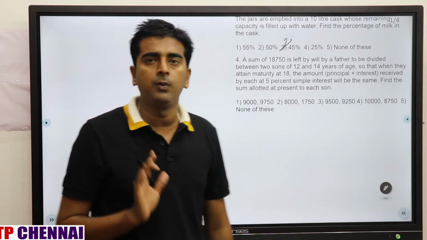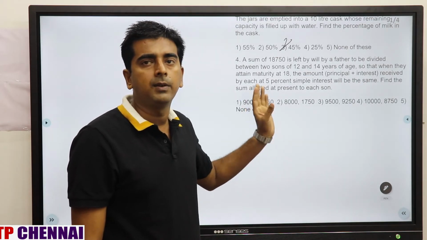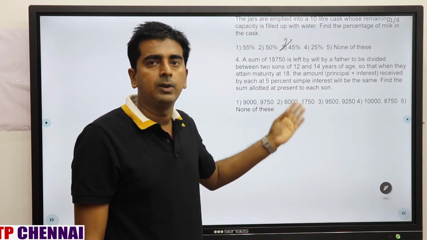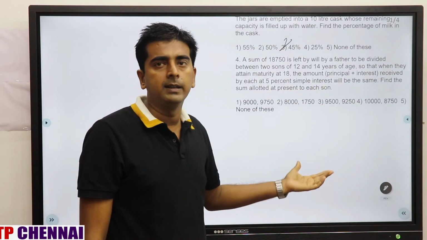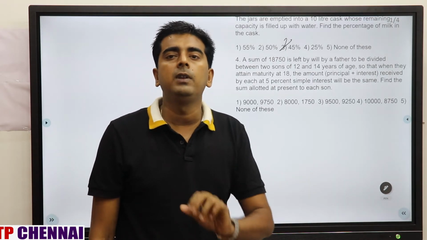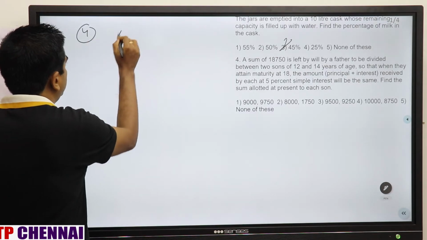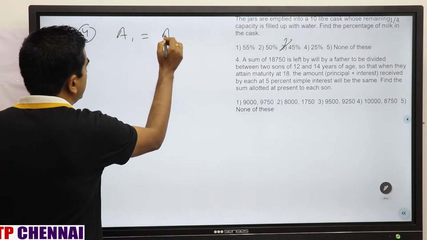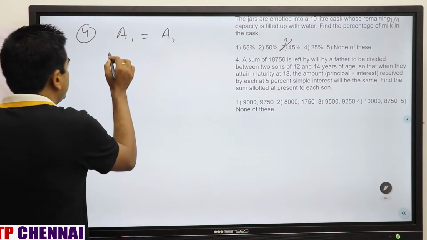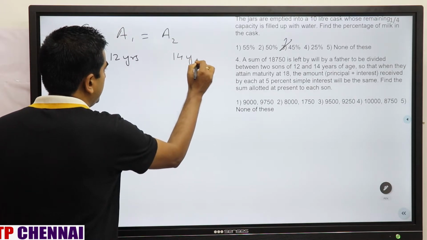So there are two sons of a father. He has one will of 18,750 that is divided among two sons. First son's age is 12 years, the second son's age is 14 years. When both of them reach 18 years, the amount will be the same. So what is the meaning of amount? Amount is nothing but principal plus interest. And which interest are they talking about? Simple interest.